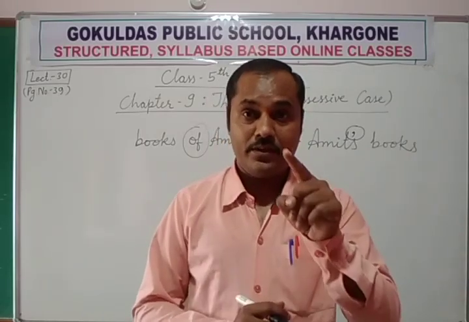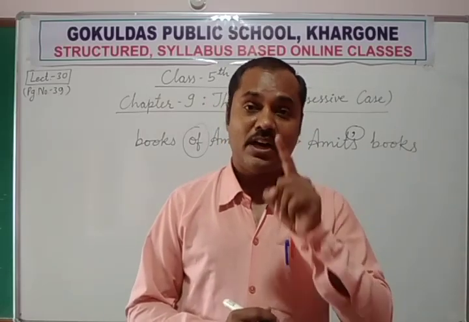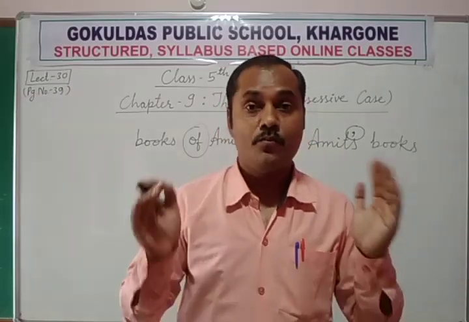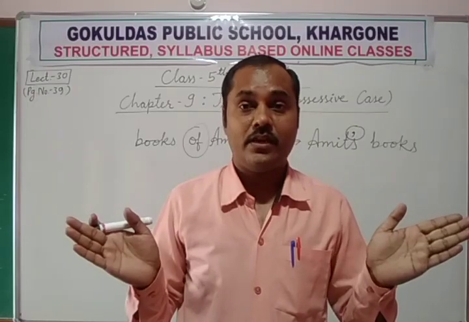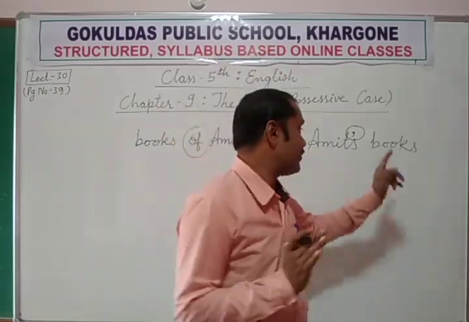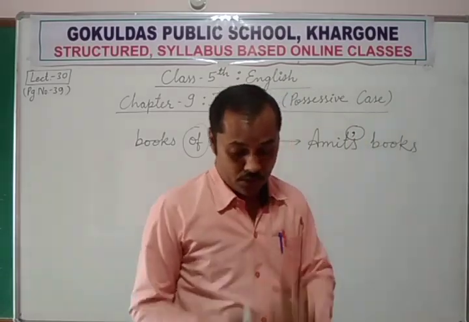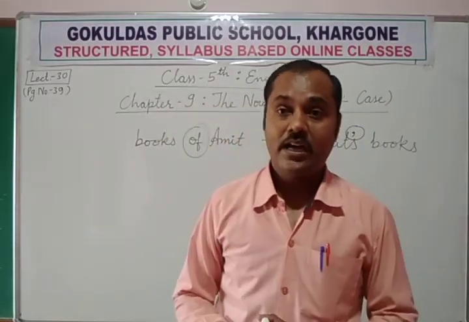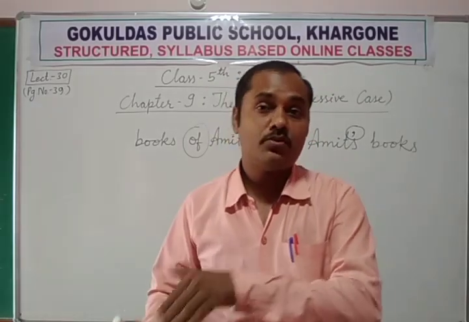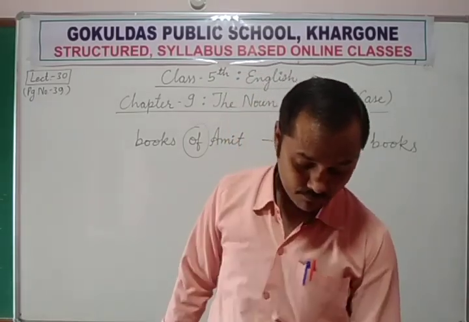Remember chapter 7, noun, the numbers, singular nouns and plural nouns. So in both cases we have different rules to form possessive case by using apostrophe. First we study how to form a singular noun into possessive case.